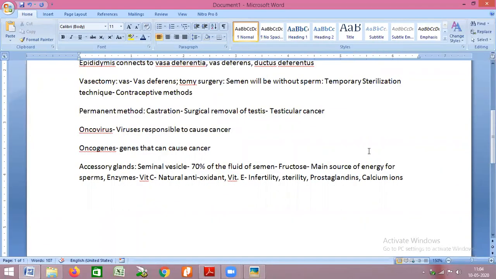This ejaculatory duct is formed by fusion of the vas deferens duct with the ducts of seminal vesicle.